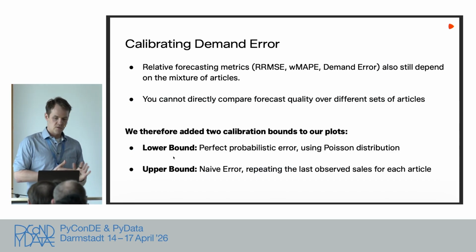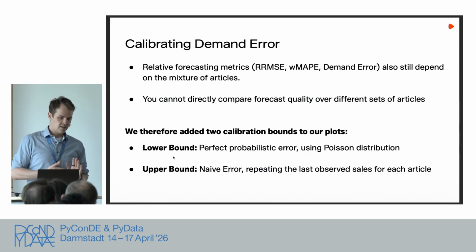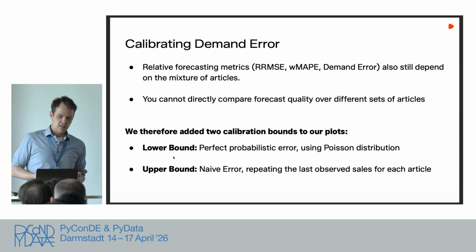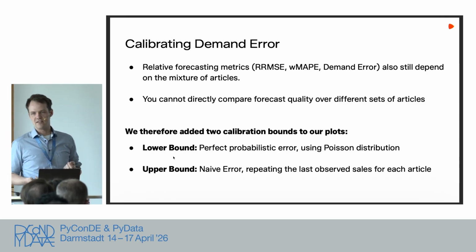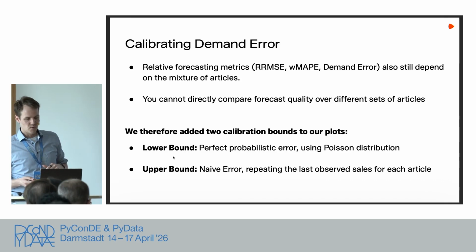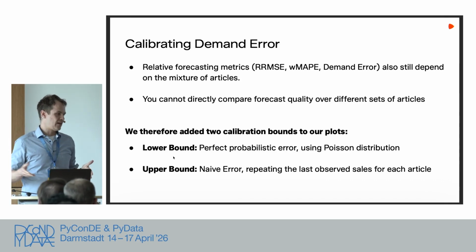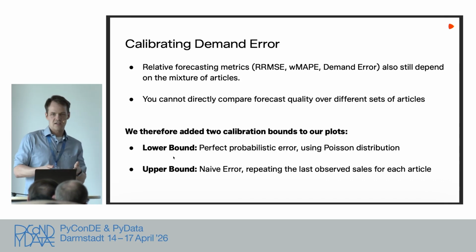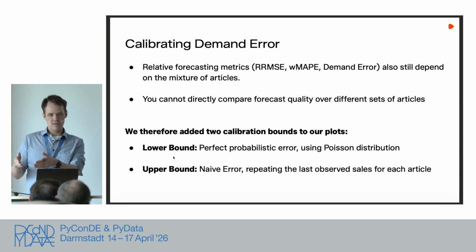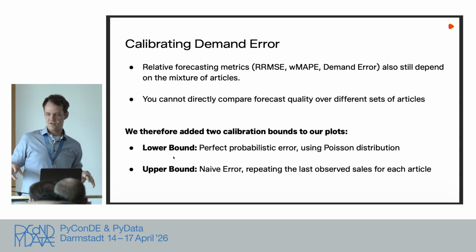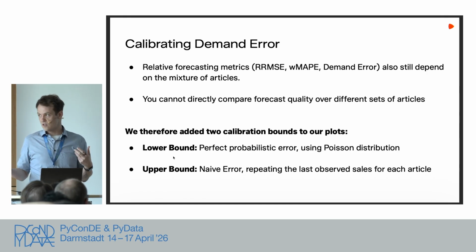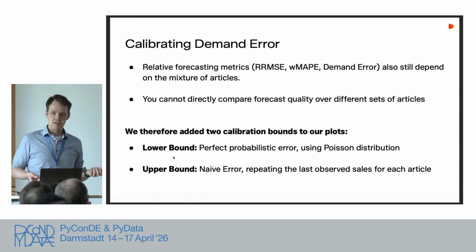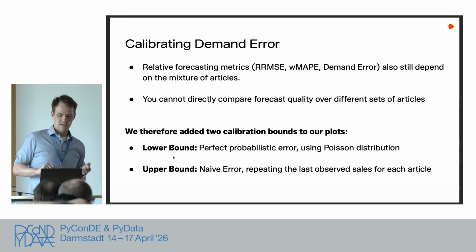So what we have just seen is that these relative forecast metrics still depend heavily on the mixture of articles. So we cannot compare two different sets of articles. We can't compare two different days, and we can also not compare two different sets. For example, if we calculate the error in our case in UK and Germany, you can't compare the two values if the assortment mixture is different.